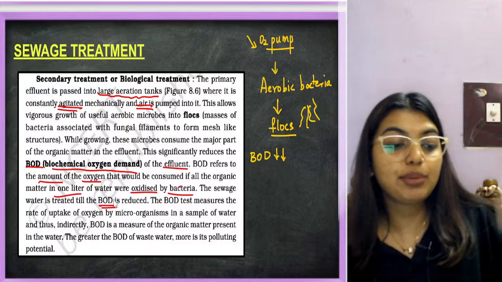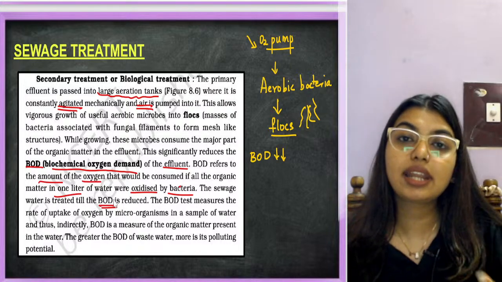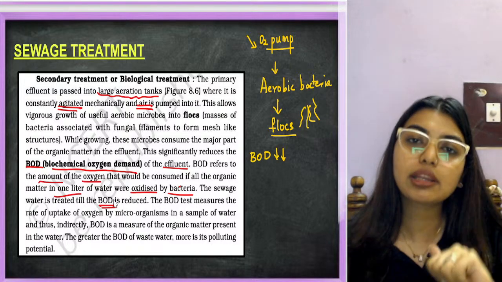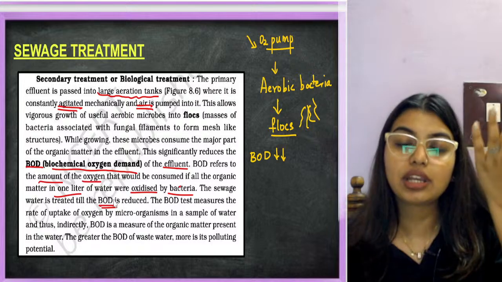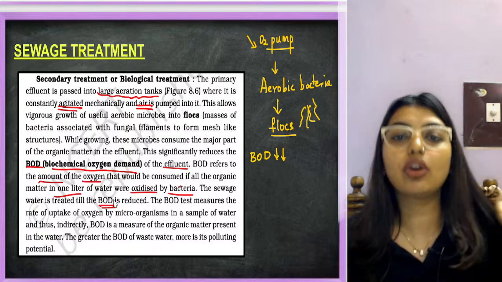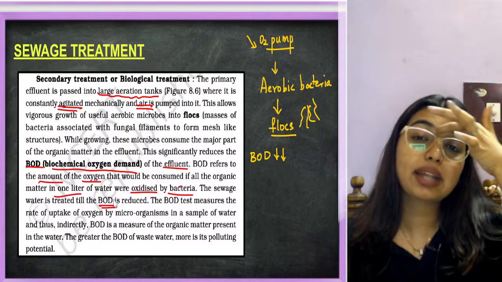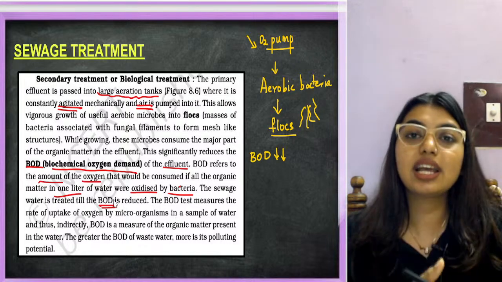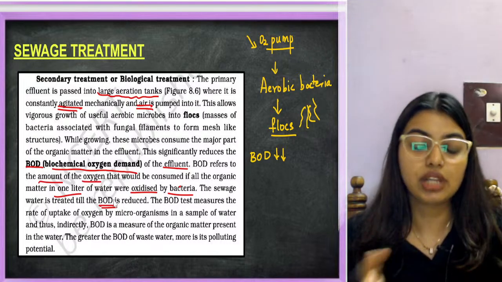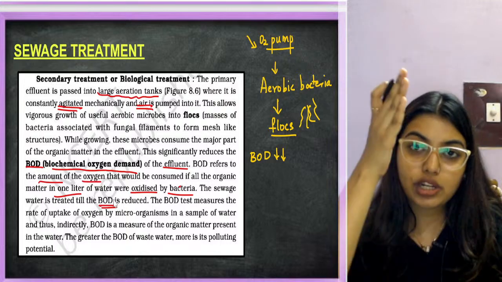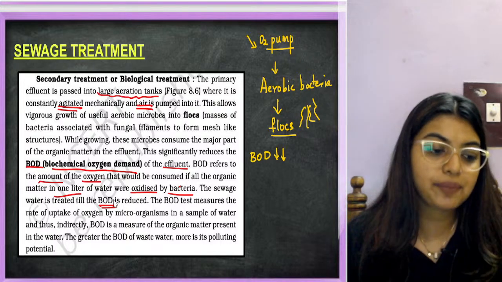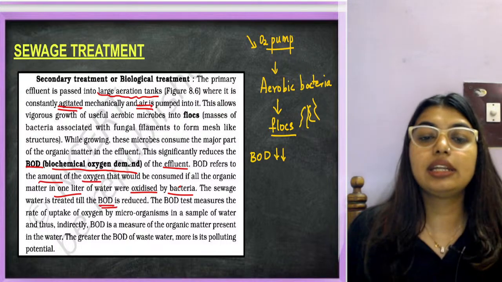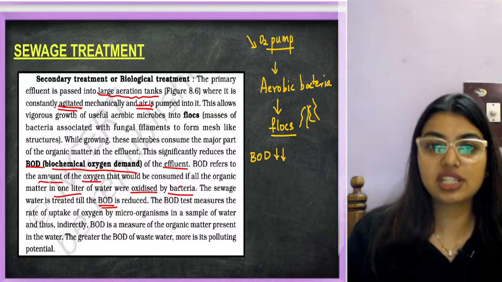If BOD reduces, what does it indicate? My water has less organic matter. If BOD is more, that means my water still has all the organic matter, nothing has gone. Bacteria has not consumed it or broken it down. So as BOD reduces, water purity increases. Understood? Directly proportional. Your dissolved oxygen is a different story.